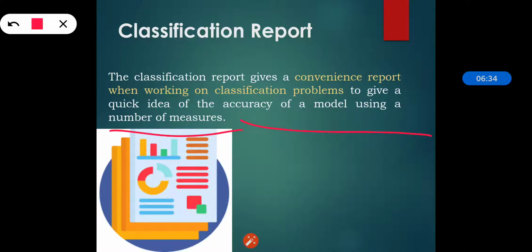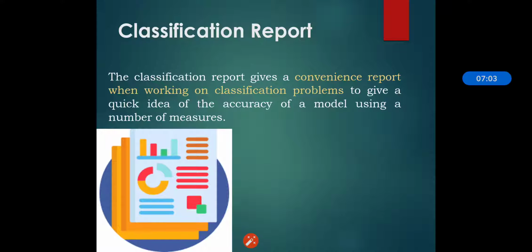It generally displays the precision, recall, F1 score and support. That is nothing but your classification report.